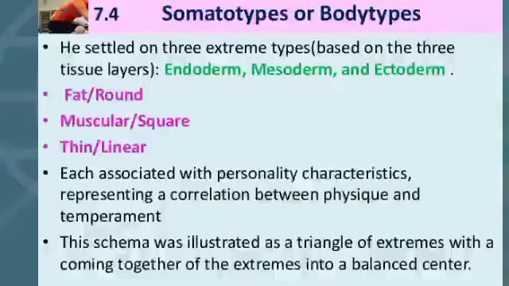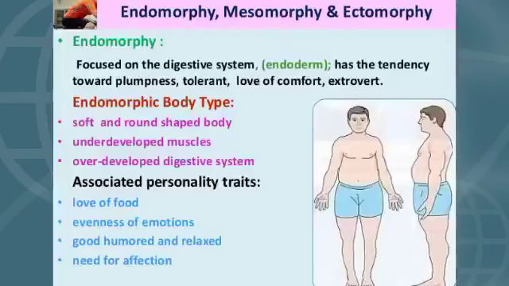The three components are endomorphy, mesomorphy and ectomorphy, each associated with personality characteristics representing a correlation between physique and temperament. This schema was illustrated as a triangle of extremes with a coming together of the extremes into a balanced center.